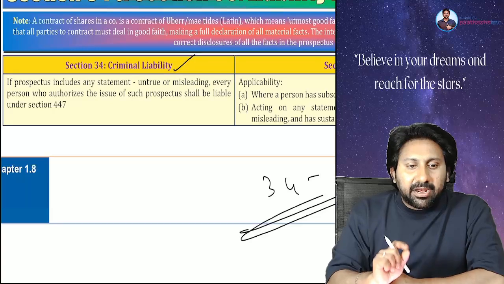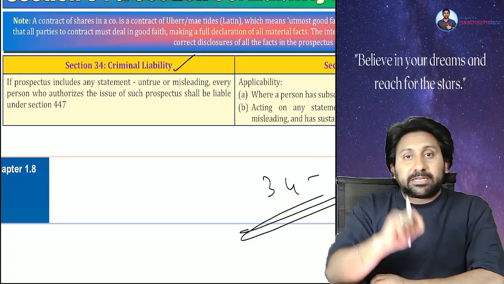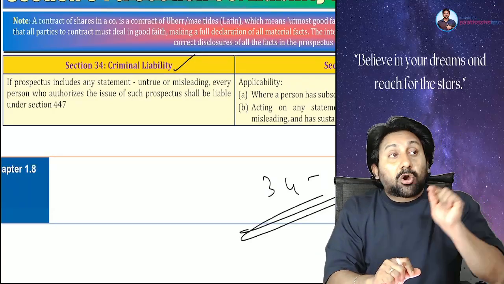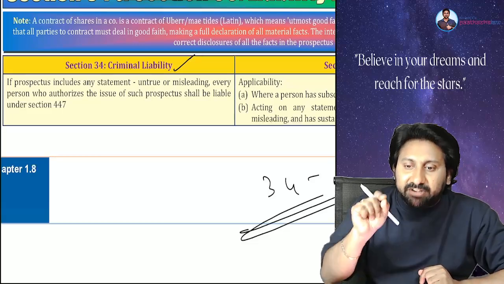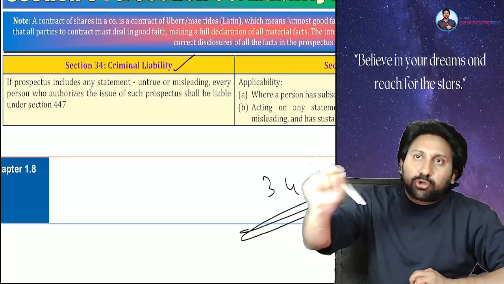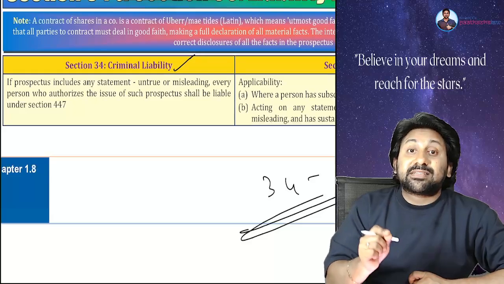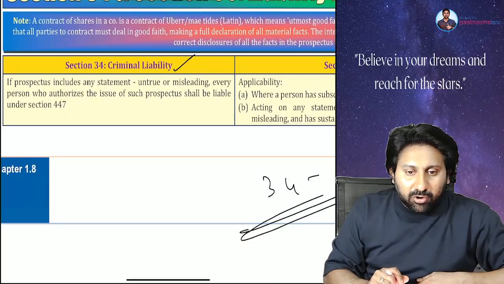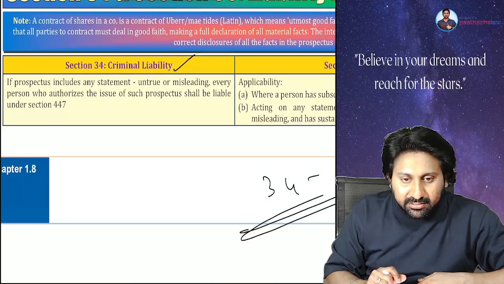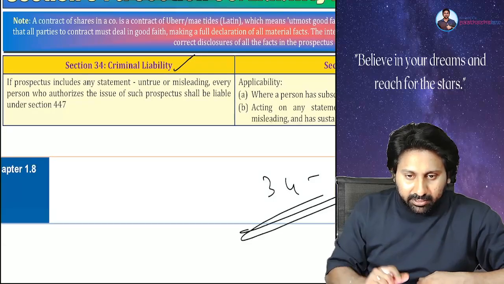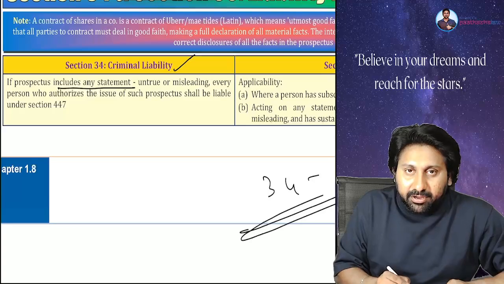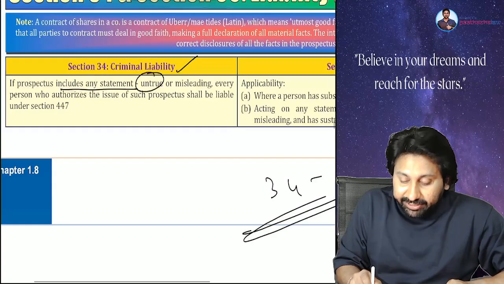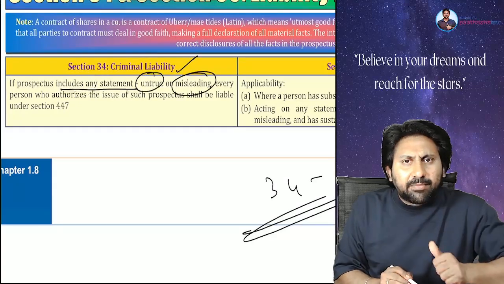Criminal liability means fine and imprisonment. Civil liability means compensation to the victimized person who was a victim because of your mistake. To him, you should pay compensation. That's called civil liability. I hope every one of you is here in the class. Done. Let's continue. If a prospectus includes any statement which is untrue, which is misleading, then who is liable?